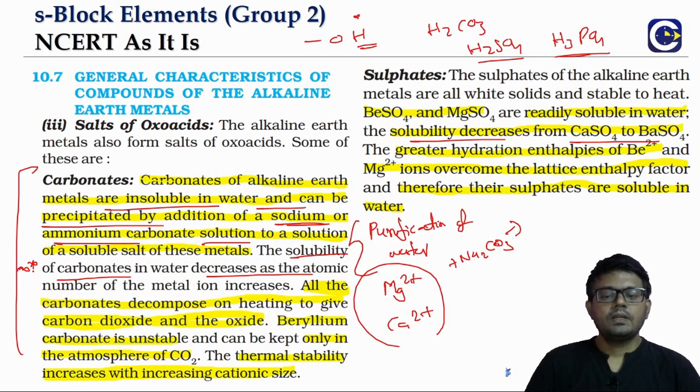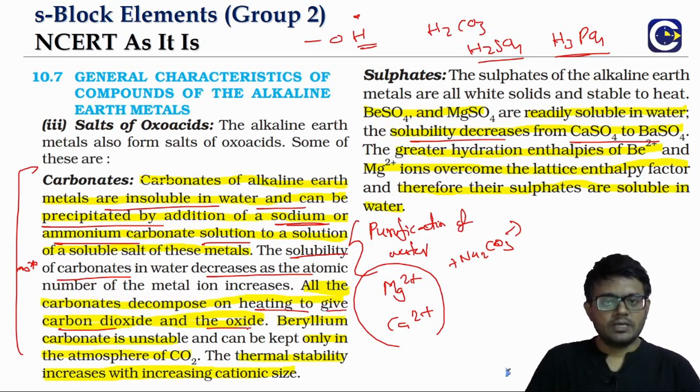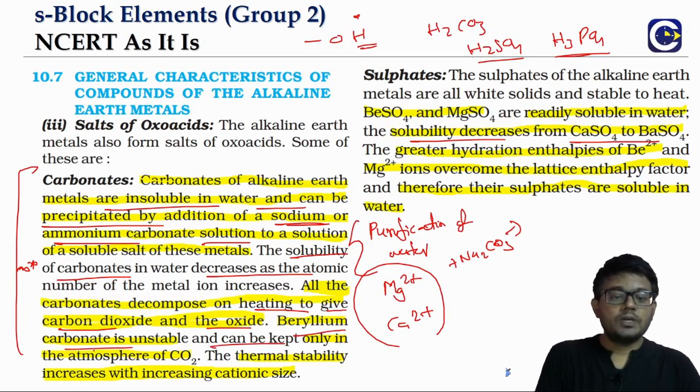And the carbonates will decompose on heating. The products will be carbon dioxide and the respective metal oxides. Beryllium carbonate is the unstable one, and we can only maintain it in an atmosphere of CO2.